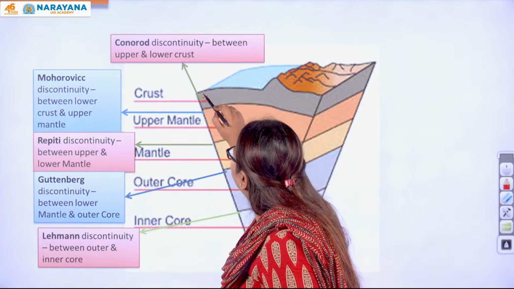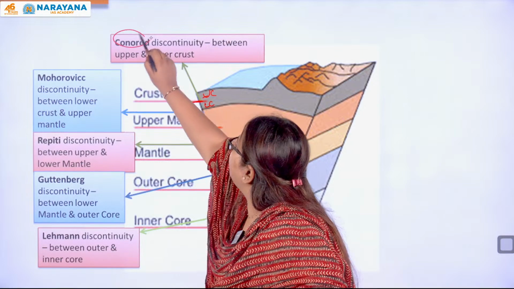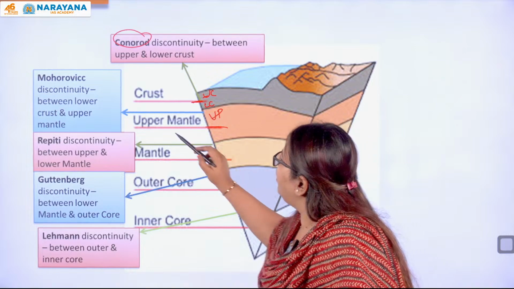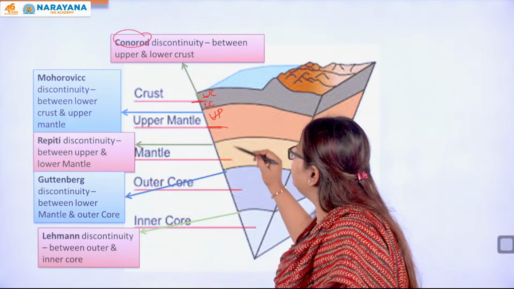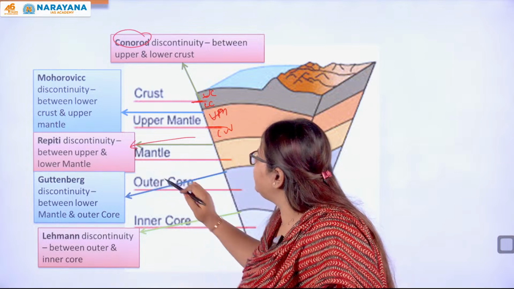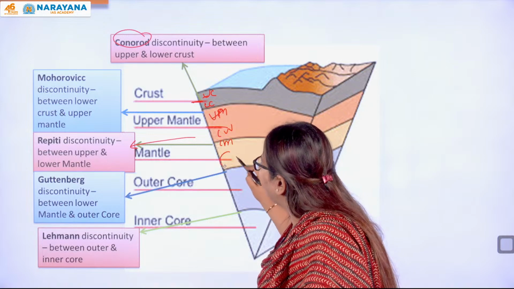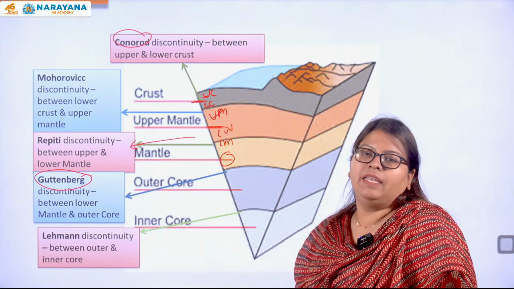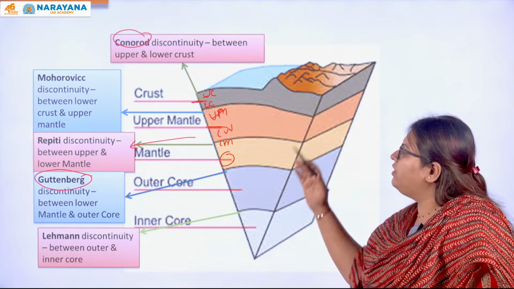This is the upper crust and this is the lower crust. What distinguishes both is the Conrad discontinuity. Then you have the lower crust as well as the upper mantle. This is called the Mohorovic discontinuity. And then you have the Repetti discontinuity between the upper mantle and the lower mantle. Then you have the lower mantle as well as the outer core, that is called the Gutenberg discontinuity, and finally you have the Lehmann discontinuity between the outer core and the inner core. So this is the layer.